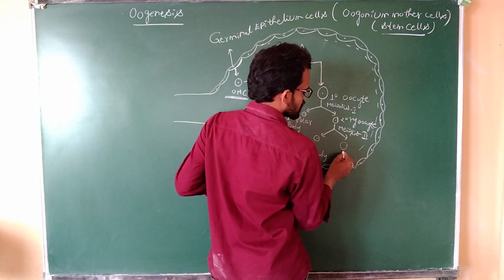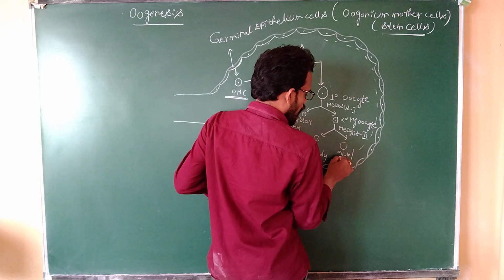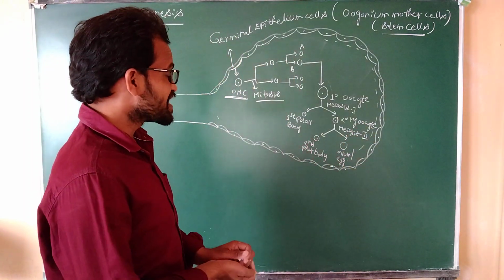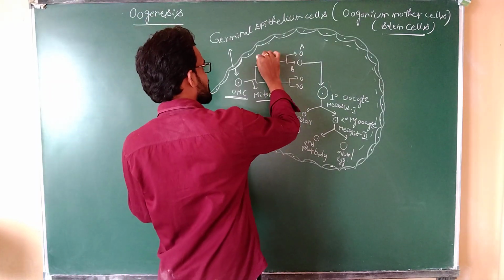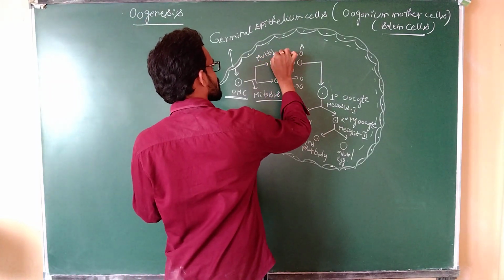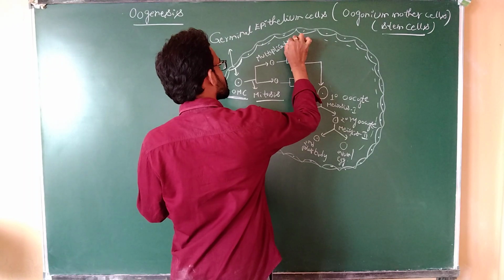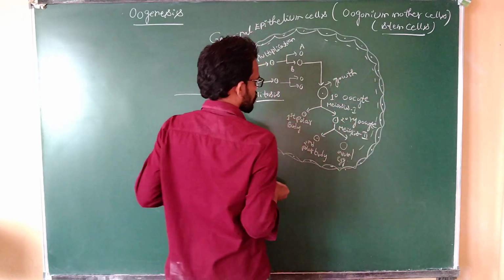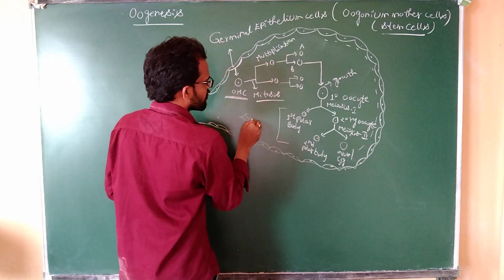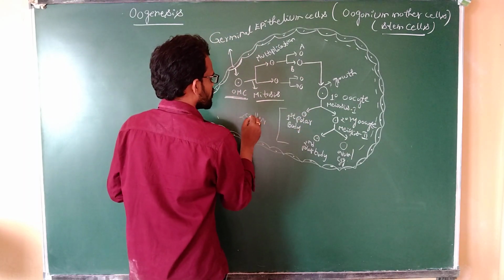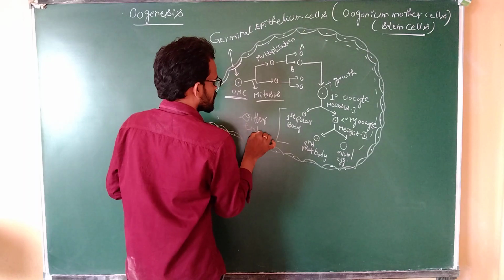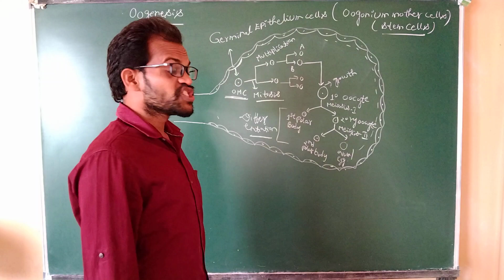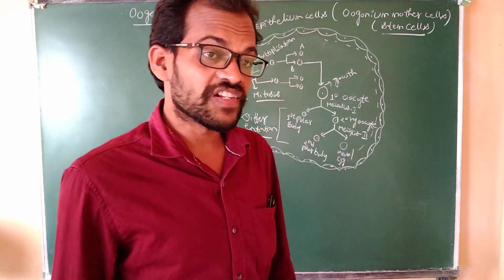It produces the ovum, or egg. This phase is known as the multiplication phase. What is the phase? Multiplication phase. This phase is known as the growth phase. This is nothing but the differentiation phase.